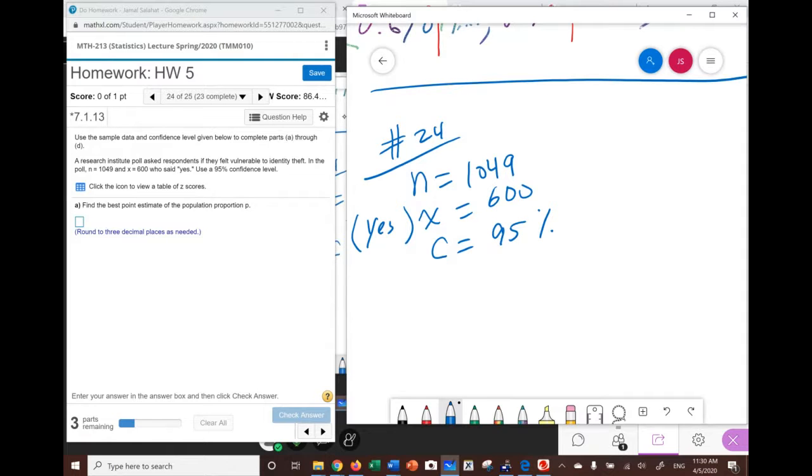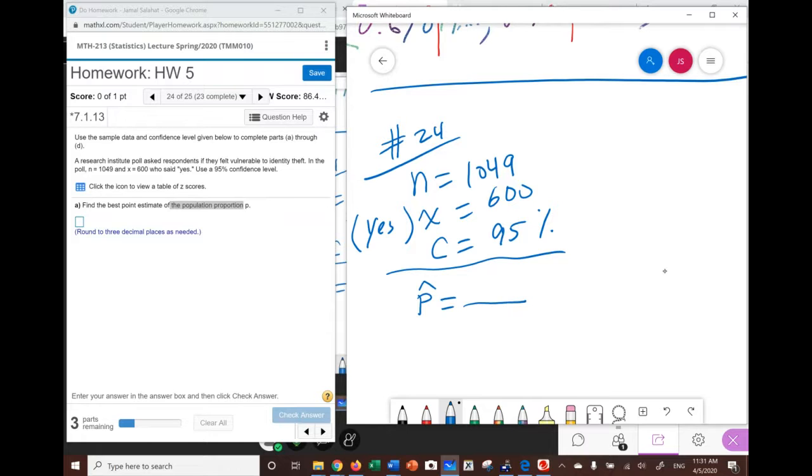And the first thing they want us to do is find the best point estimate. If somebody tells you to guess the population proportion, where do you start? Remember, in this class, we learned that we don't really give a specific number, but if we want to start the guess process, we're going to start with p hat. We know that the sample proportion is the best guess for the population proportion. So our best point estimate will be p hat.